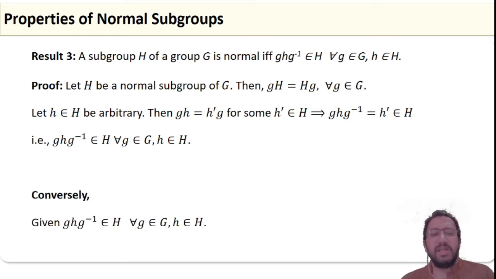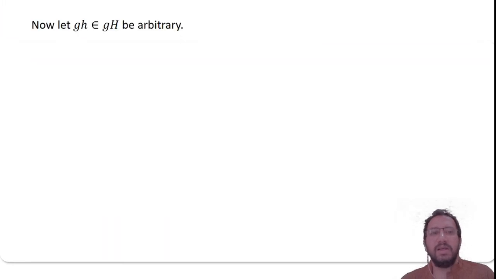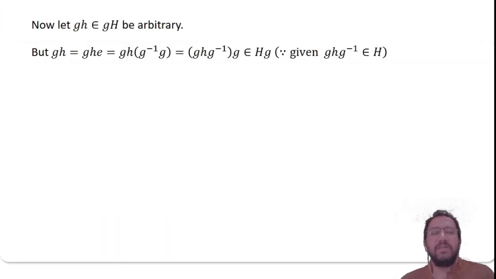Conversely, given ghg inverse belongs to H for all g belongs to G and h belongs to H, we have to prove that H is normal in G. To prove that H is normal in G, we prove gHg inverse equal to H. That is what result 2 says.